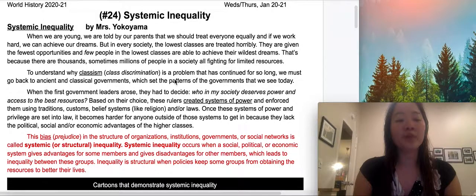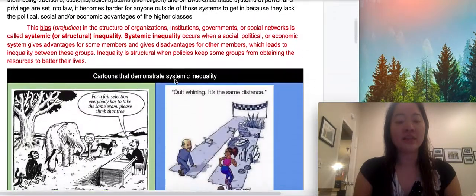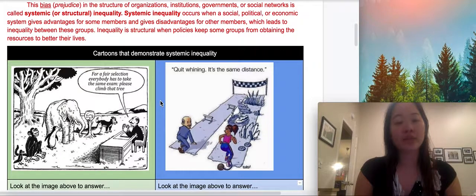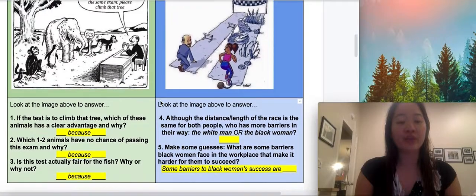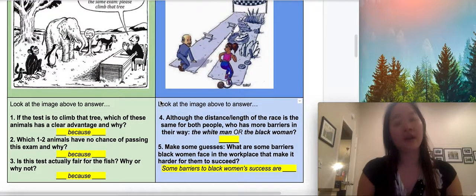So in a little bit, you're going to have to analyze these two cartoons that will truly demonstrate what systemic inequality is. And hopefully after you answer the series of questions, you'll have a better idea of what systemic inequality is.